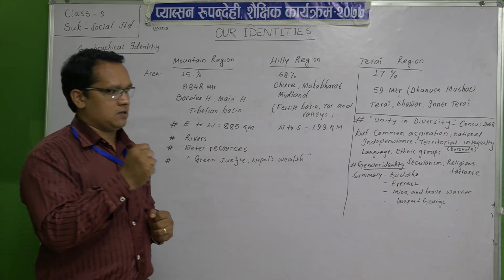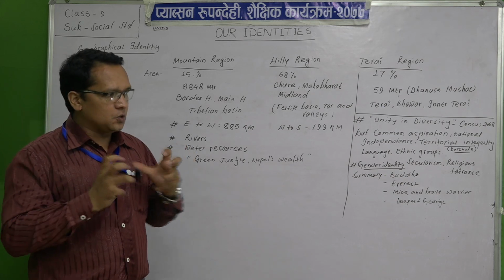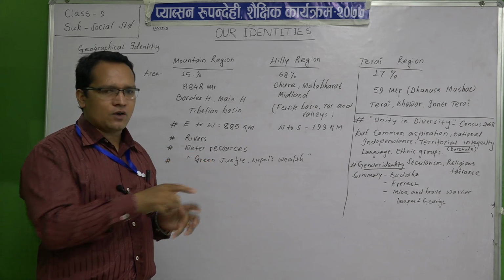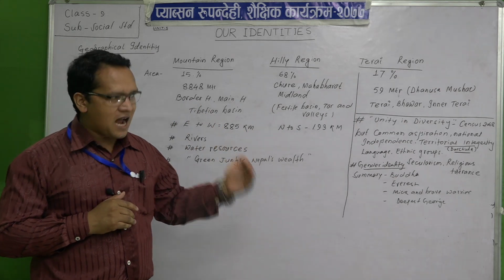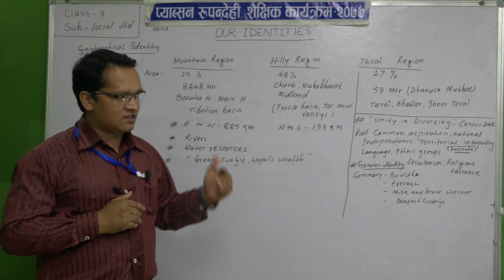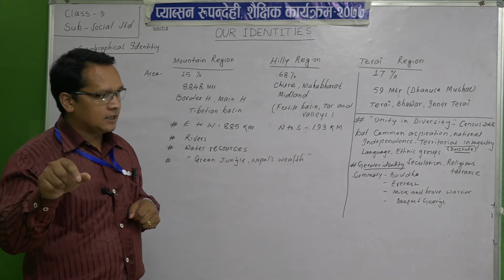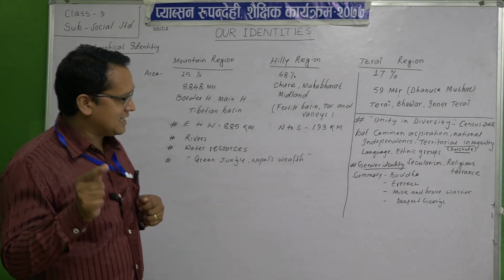So those aspirations, those feelings, and that sort of unity we have to show, which was actually shown by our ancestors in that time. We have to learn from the past. We have to learn from the ancestors what they did to make our country independent. In the same way we have to do, and that is our identity.